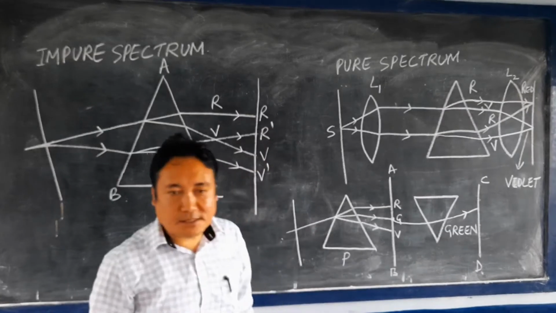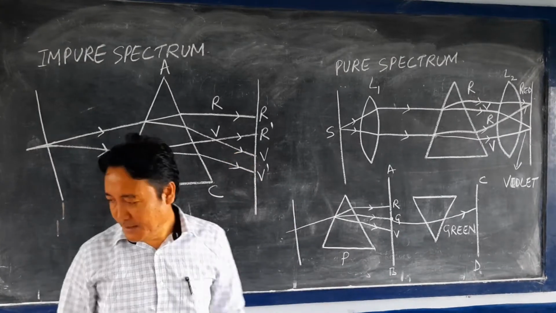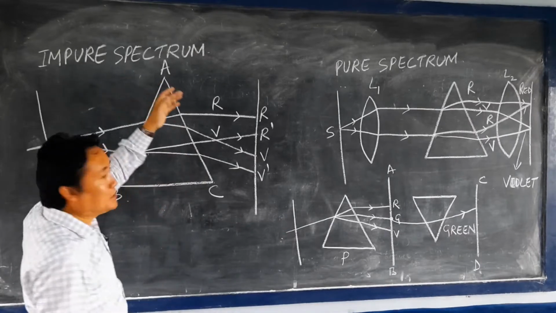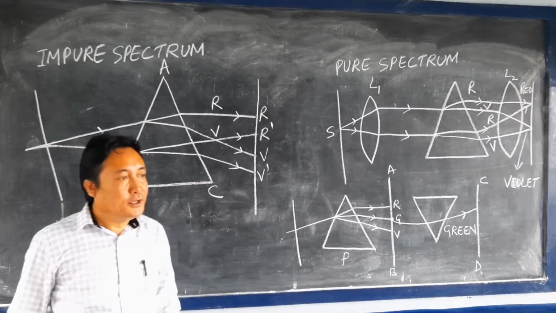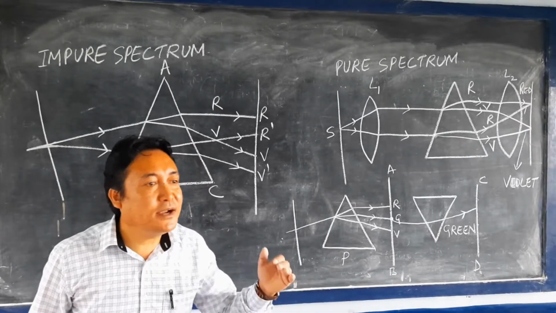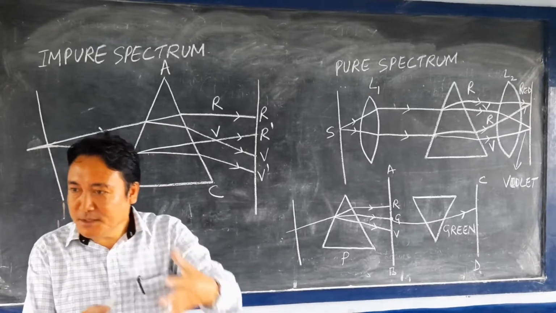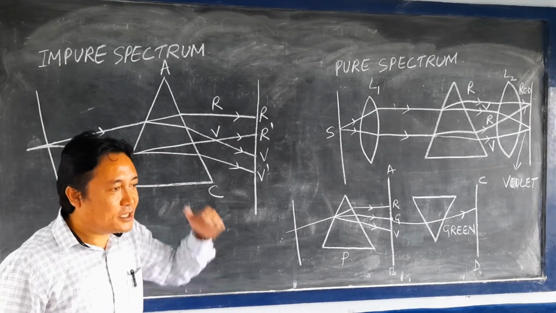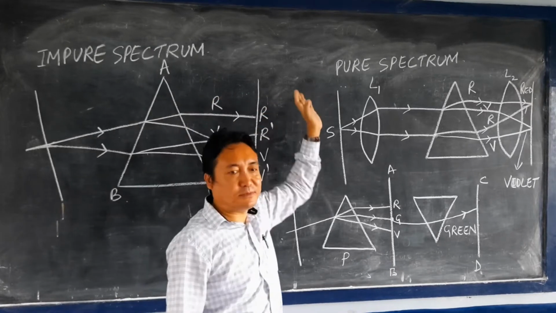Okay, now we have already discussed the term spectrum and the dispersion of light. Now let us come to the pure and impure spectrum. We will discuss these two things. A spectrum is the band of colors obtained on the screen after dispersion. That band of colors we call a spectrum, and it can be an impure spectrum or a pure spectrum.